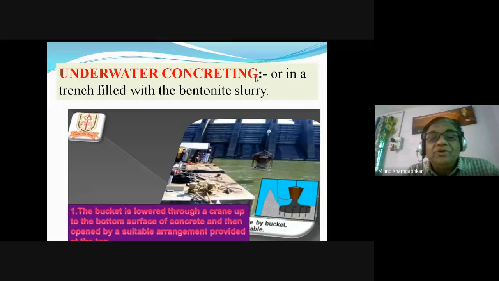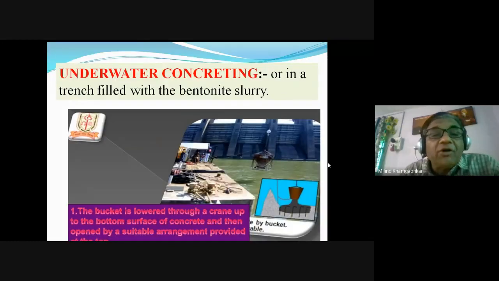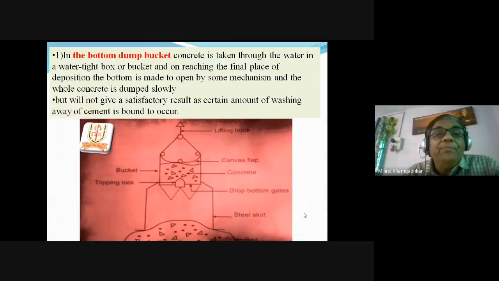Underwater concreting we have started today. Earlier we have discussed a bit about the summer concrete or the hot weather concrete. Underwater concreting, the first method is the bottom dump bucket. You have seen here the bottom dump bucket. Here also that bucket is shown here. This bucket is like this. Bottom dump bucket, this is brought through the crane. It is put in this way in the below the water concreting. So bottom dump bucket filled with concrete. This is the first method.